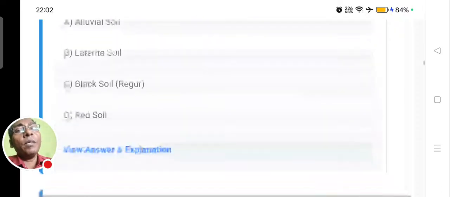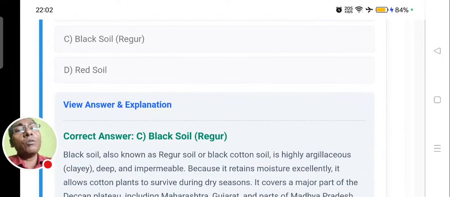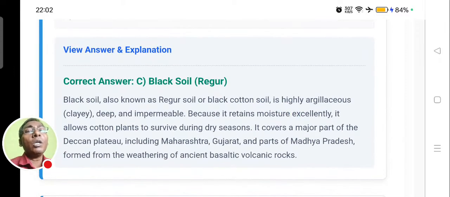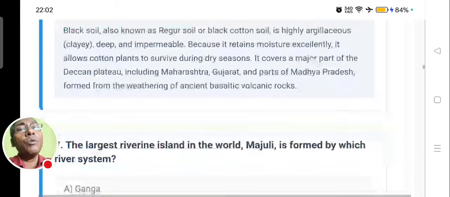It should be the black soil, because black soil is suitable for cultivating cotton. Black soil is also known as regur soil or black cotton soil. It is highly argillaceous, or clayey, a mud type. It is deep and impermeable, and because it retains moisture, that helps the cotton to grow properly.